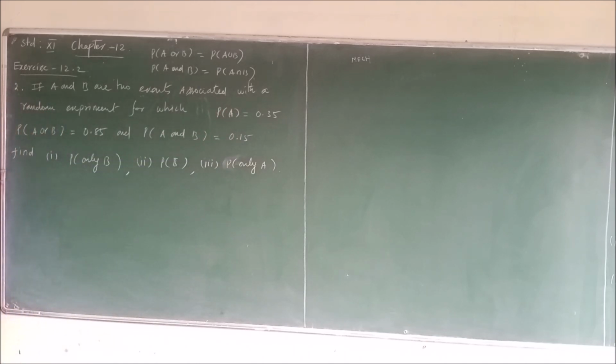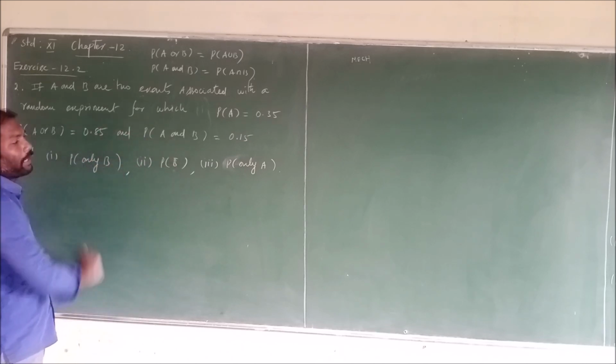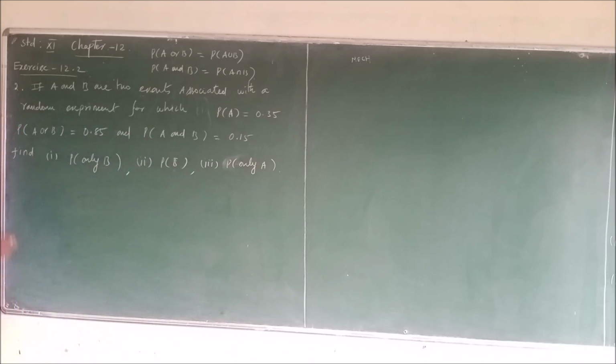First we have to find the probability of B and after that the complement B bar. So we see the solution.